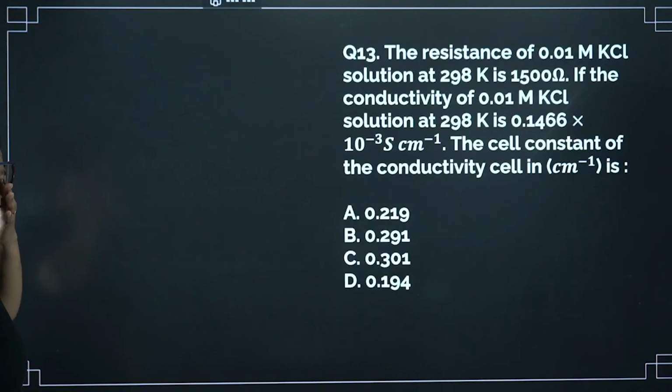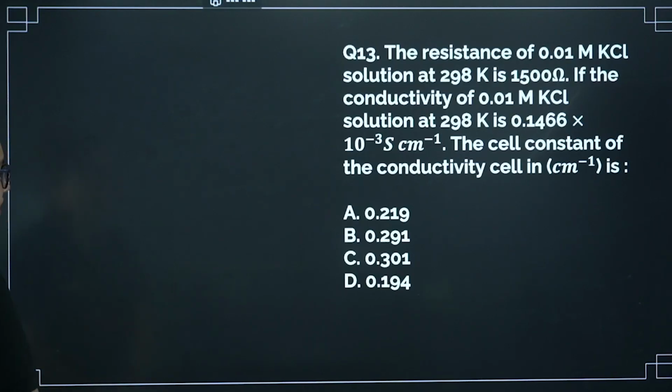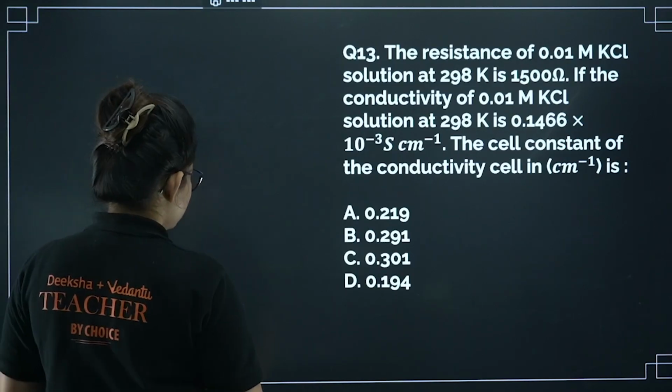Here you can see the next question: the resistance of 0.01 molar KCl solution at 298 Kelvin is given, and the conductivity of 0.01 molar KCl solution at 298 Kelvin is given. Then the cell constant we have to find out. It's an easy one actually.